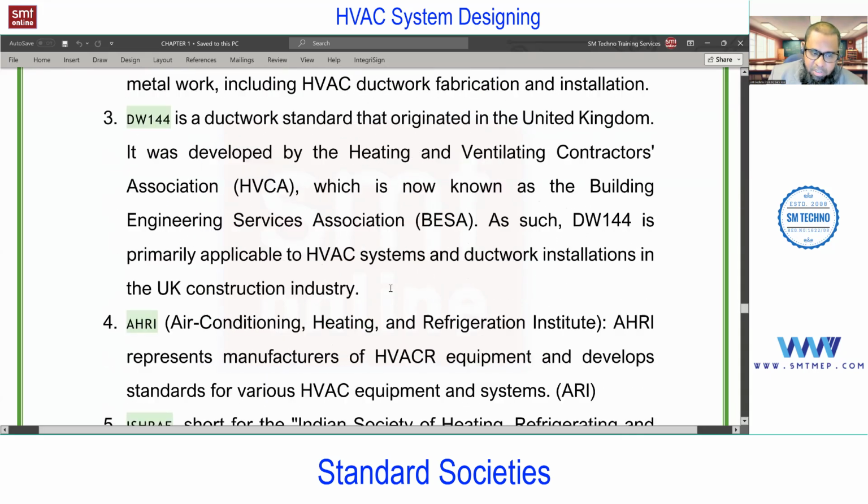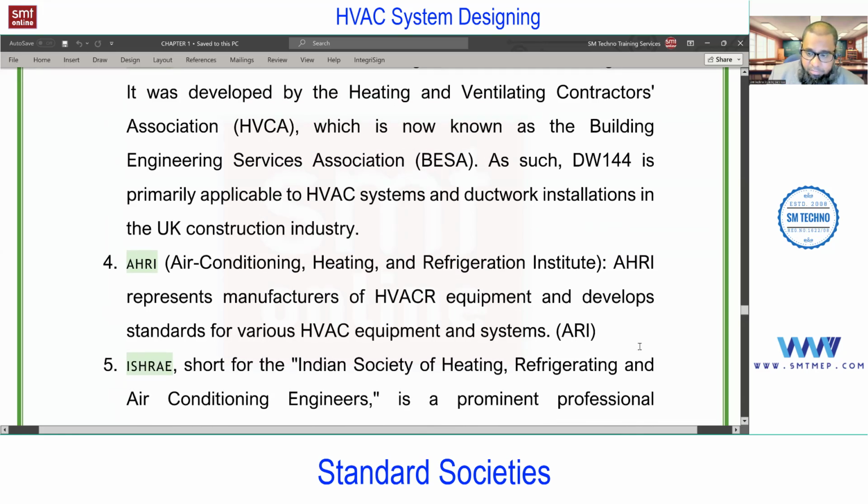Next, we have AHRI. Previously it was ARI. In previous years we used to call it ARI, but now it's AHRI, the Air Conditioning, Heating and Refrigeration Institute. This society deals with the equipment side, the manufacture of HVAC equipment. When you talk about standards for equipment, we follow AHRI. Generally on equipment, you'll find the AHRI logo. It means standard equipment.